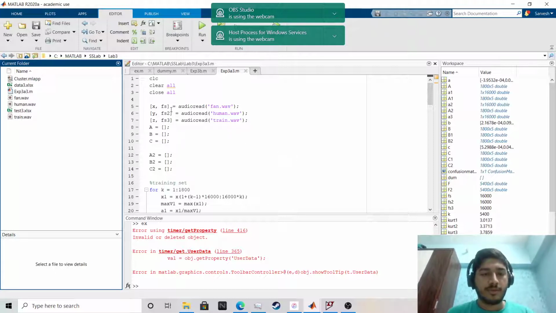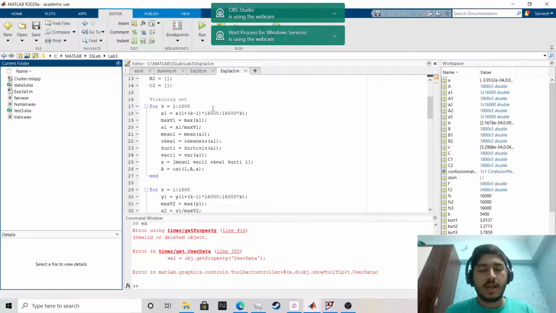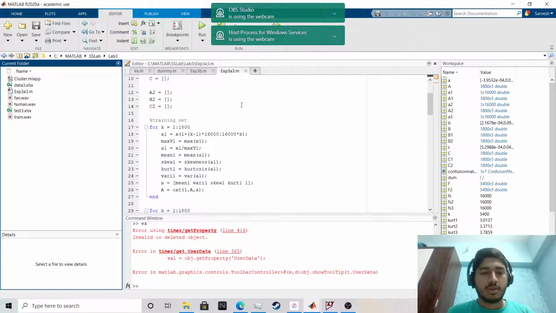So first we are using audioread to take all the data, and these audio files are of 1 hour duration. So we are converting it to 30 minutes of training set and 30 minutes of test set. The sampling frequency is 16,000. So basically I'm using this code for 1 to 1800. 1800 is the 30 minutes.